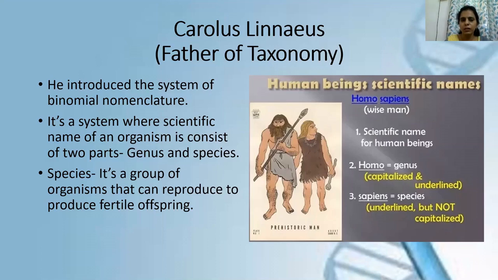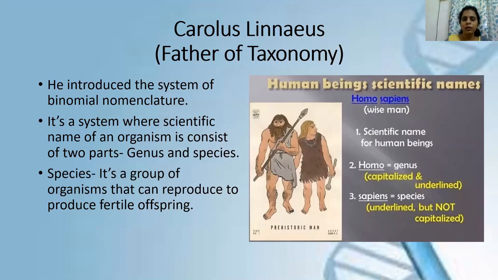You have to be very careful while writing the scientific name of any organism in your notebook. You can write in your normal handwriting, and then you have to underline both genus and species, and you have to underline them separately. One single common line cannot be used to underline both genus and species. That will be considered wrong. Or if you don't want to write it in your normal handwriting, then you can write it in italics.